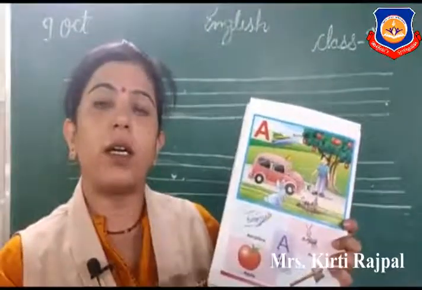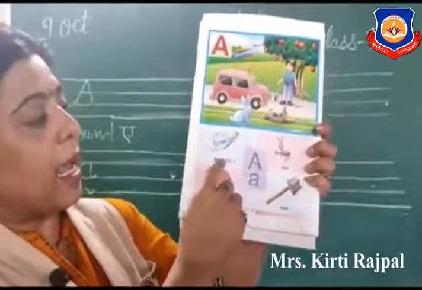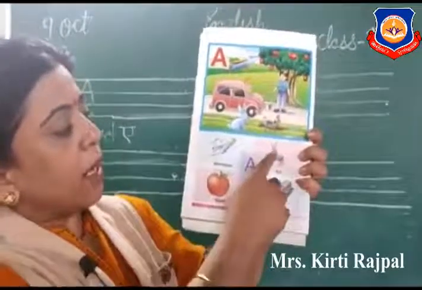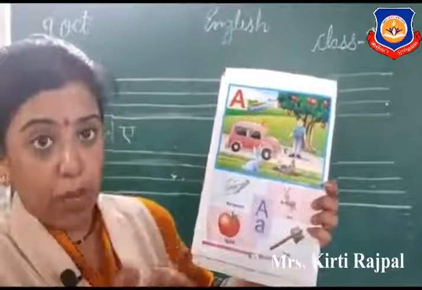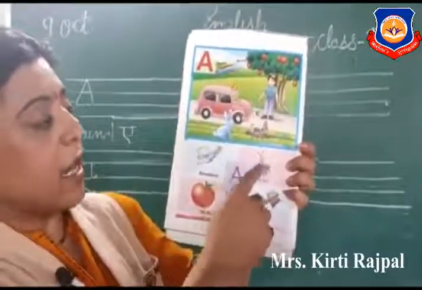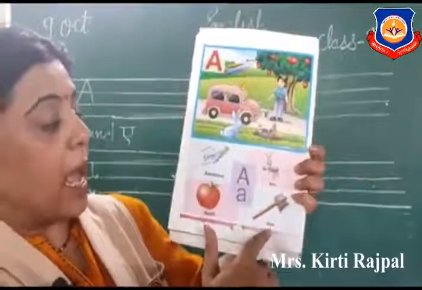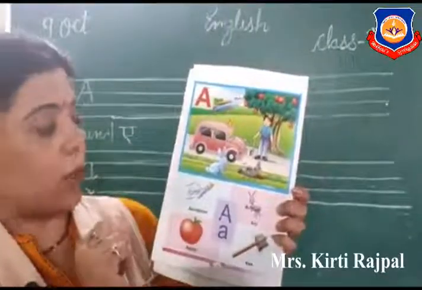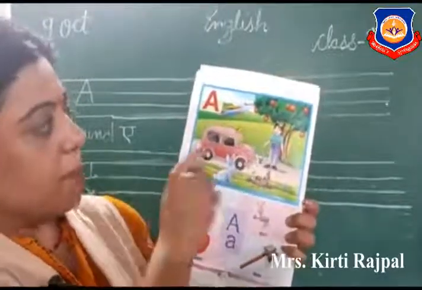Kids, you don't learn letter A vocabulary like this, A for apple. You learn like this: A aeroplane, A ant, A apple, A axe, A ambulance. Okay? I repeat one more time. A aeroplane, हवाई जहाज. A ant, चींटी. A apple, सेब. A axe, कुल्हाड़ी. A ambulance. It's a medical vehicle. Okay? When we are sick, the ambulance comes to our home. So this is ambulance.